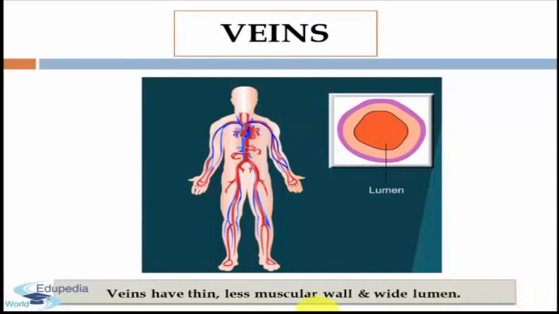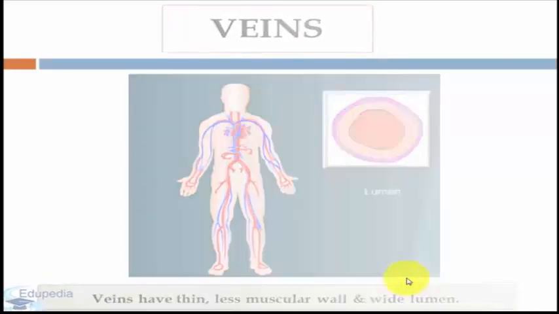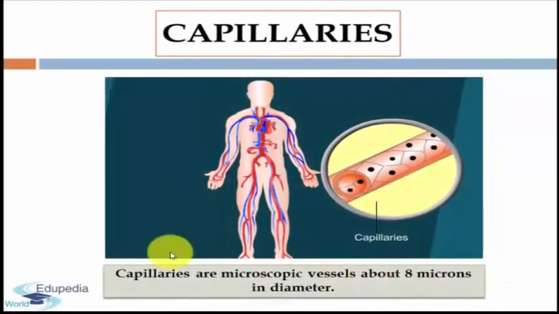Veins have a thin, less muscular wall and a wide lumen. As you can see in this figure, the lumen of the veins is very wide, and the muscular wall is very thin. Because of this, when they are empty or cut across, they collapse. Also, they have valves in them which permit unidirectional flow of blood and thus prevent blood flowing away from the heart. Next we will discuss capillaries.